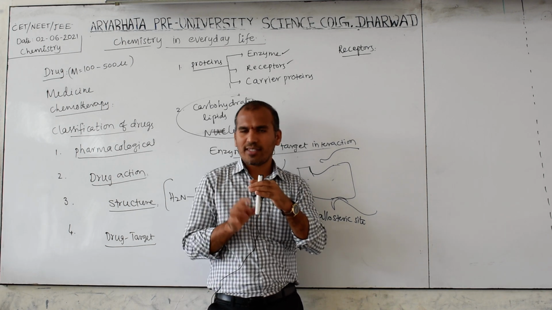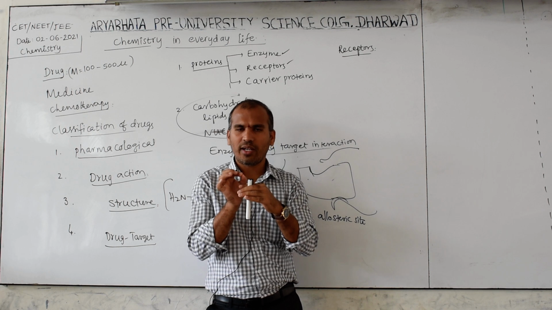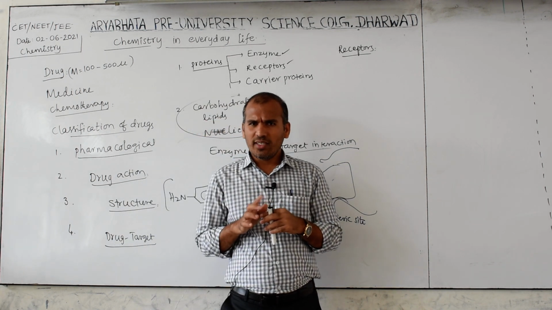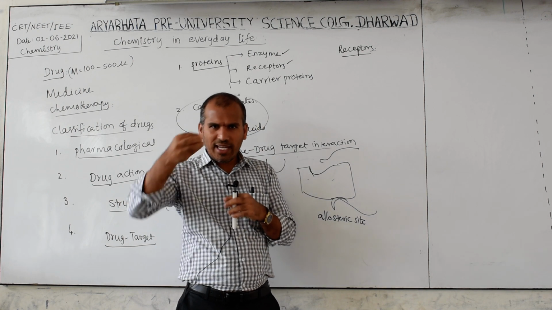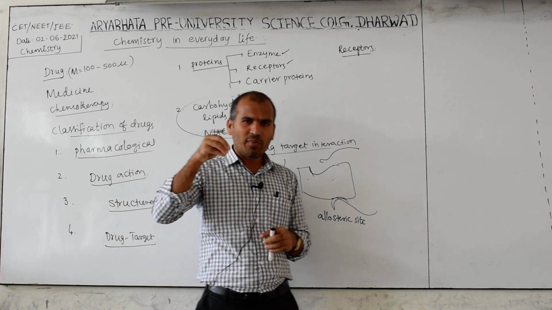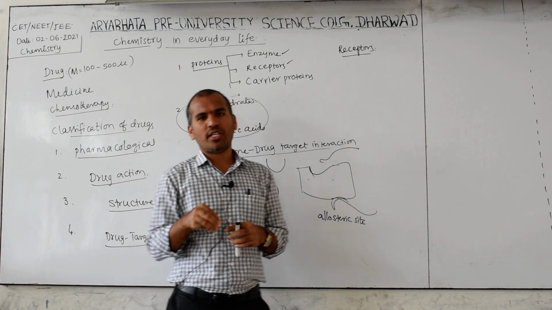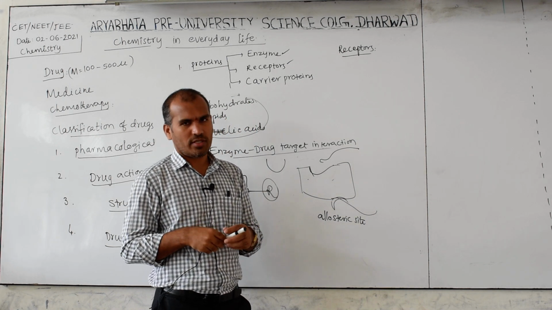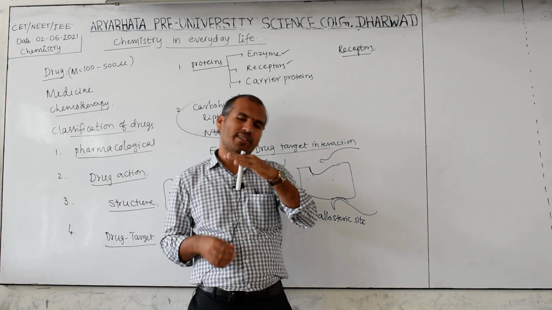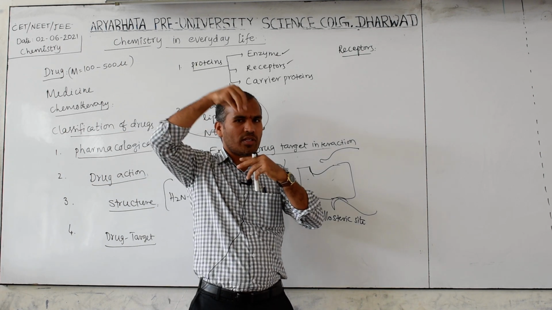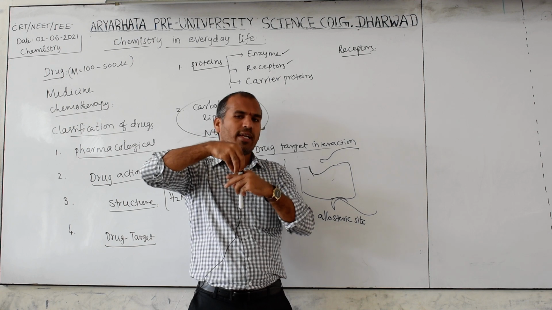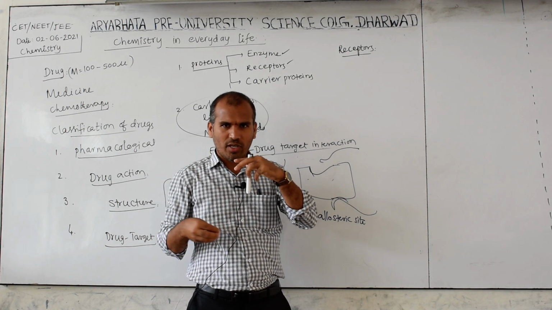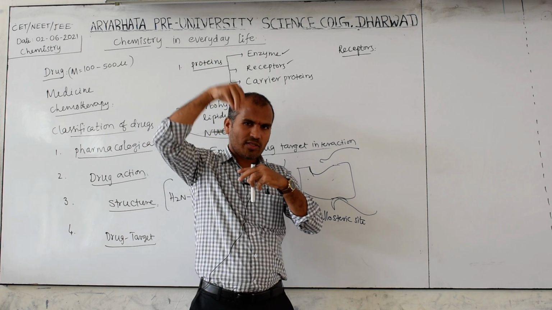Keep in mind, this receptor has an active site in a different shape, and this active site will take a chemical substance. That chemical substance will bring the message to the receptor, and such chemical substances are called messengers. So this is the receptor, and the chemical substance bringing the message to the receptor site is called the messenger.